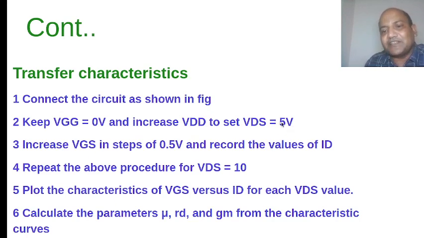I recommend first measuring at 0 volt. Then vary VGG so that your VGS changes from 0 volt to 5 volt or like that, in steps of 0.5, or you can take a step of 0.2 or 0.25. Then again make VGG equal to 0 and set your VDS to 5 volt, then 10 volt. Again repeat, increase the VGS, and measure the ID.